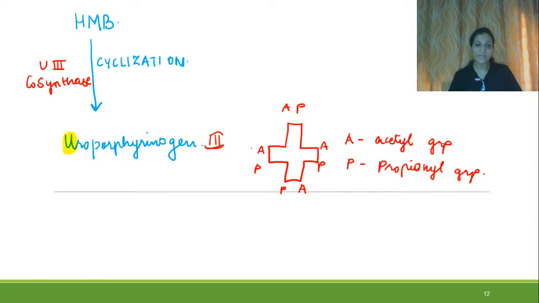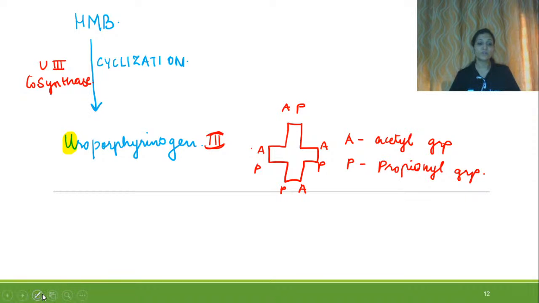So we are saying that here it is uroporphyrinogen 3. Can you see the sequence? Firstly we have AP, then AP, but for this we are saying 3. If it is also in the sequence of AP, then it will be uroporphyrinogen 1. But here it is PA. It means that it is third in the series and it is given the numeral 3.